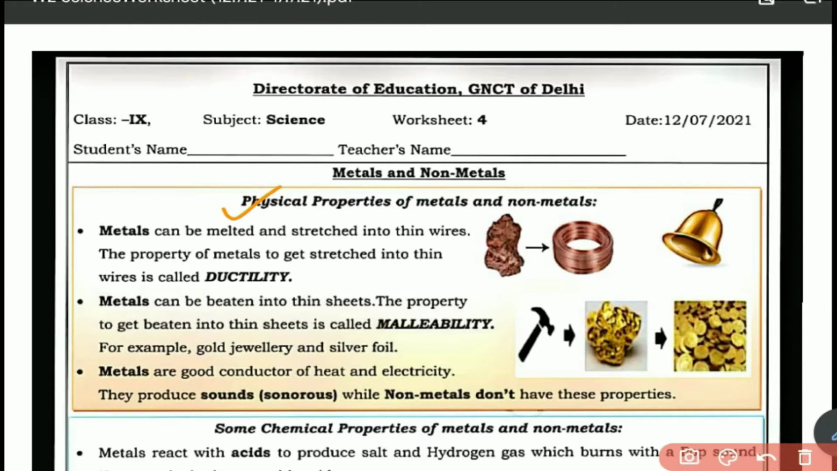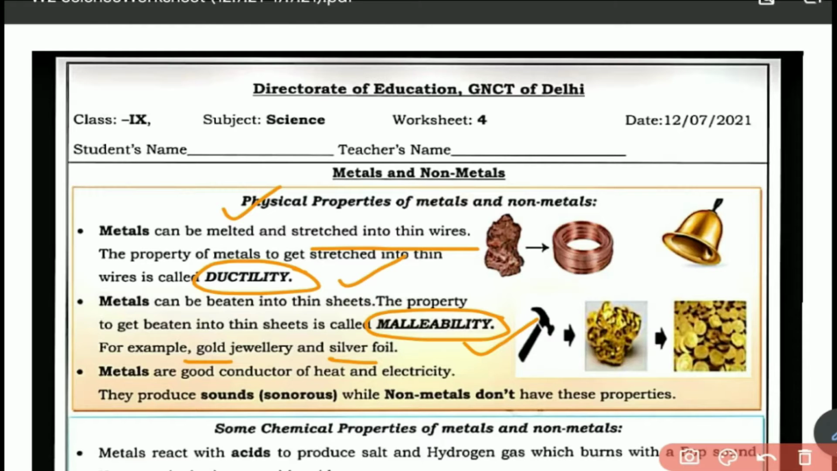As you can see, metals can be melted and stretched into thin wires, and this property of stretching the metal into thin wires is termed as ductility. Then metals can be beaten into thin sheets, and this property of getting beaten into thin sheets is called malleability. So we have seen two properties: ductility, drawing into wire; malleability, beating into thin sheets. There are a few examples of metals such as gold, silver, copper, etc.